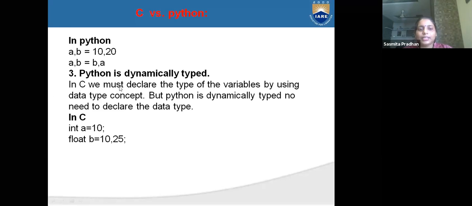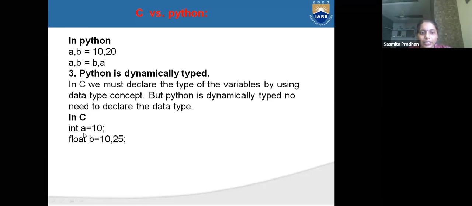And in C we must declare the type of variables by using the data types concept, but Python is dynamically typed. In C, int a is equal to 10.